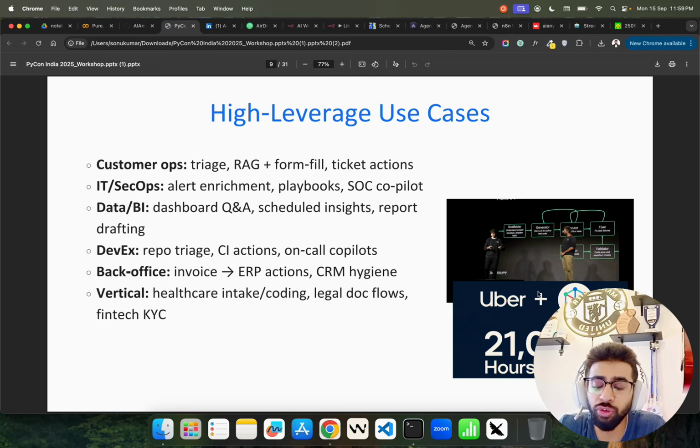So Uber has shown a case study, of course, available on YouTube, where they have saved more than 21,000 developer hours. So it's more of a productivity gain for them. Uber gets more than 33 million trips globally in more than 15,000 cities. So it's a very big company, a very big organization that we all know, right?